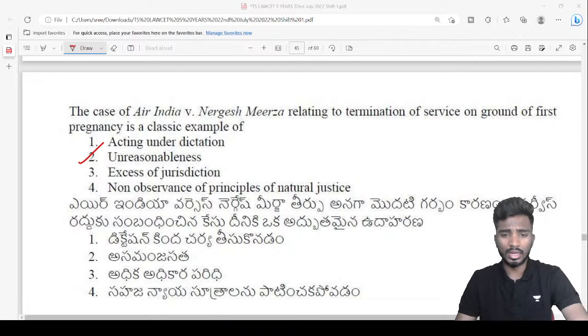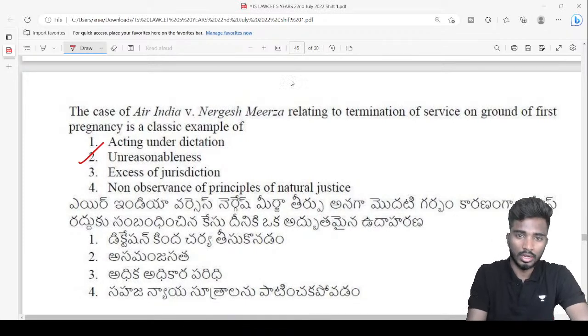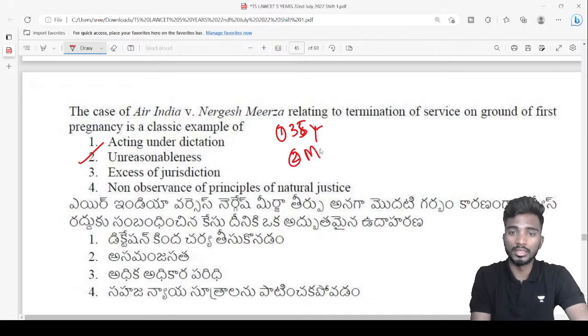So Air India has certain conditions for their women employees, right? You have to leave the service. Number one, if you get 35 years of age. Number two, if you are married. And number three, if you are first pregnant. Once you get pregnancy, your service will be terminated in Air India.